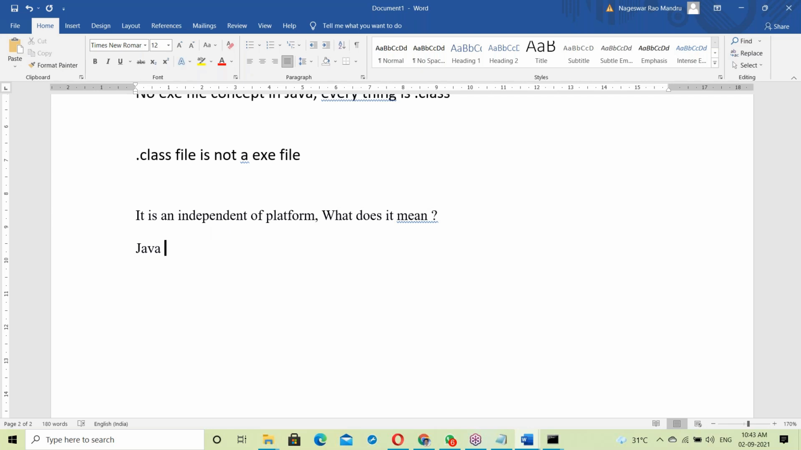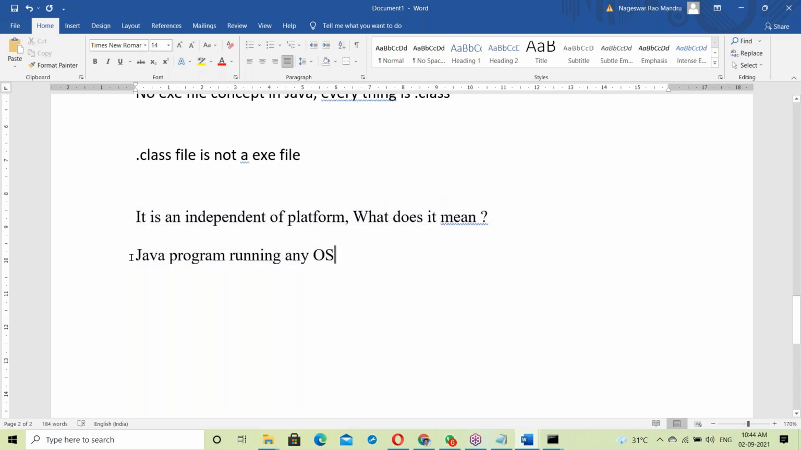So what does it mean? Independent of platform means a Java program can run anywhere.